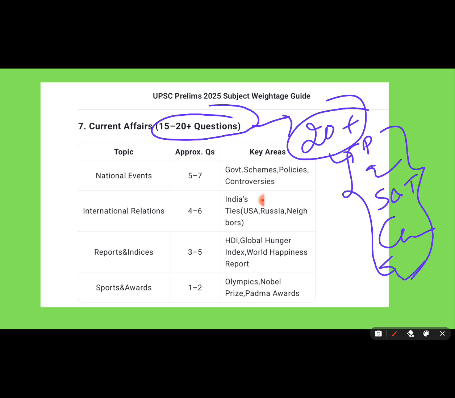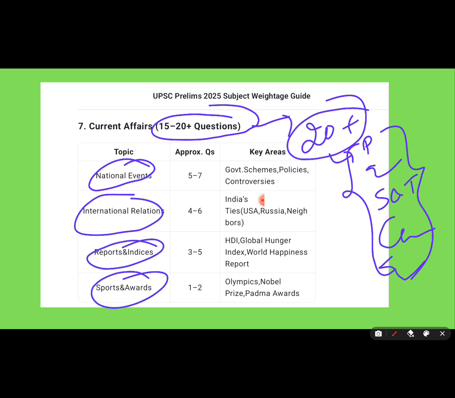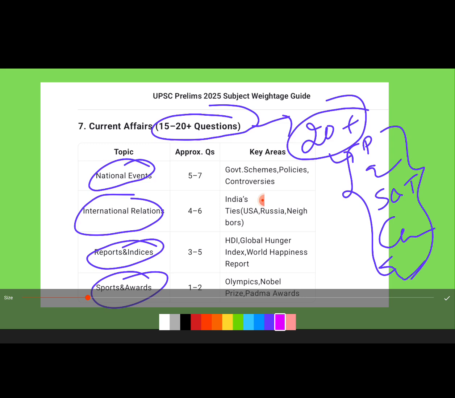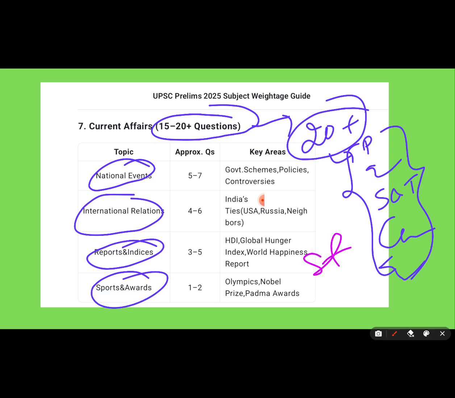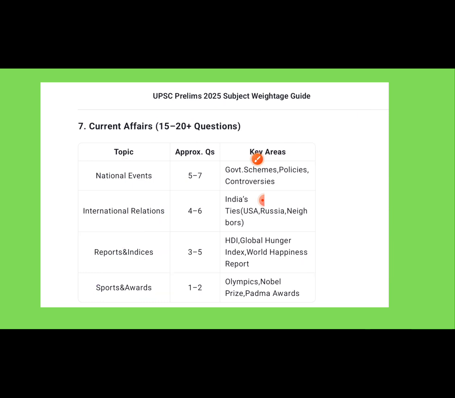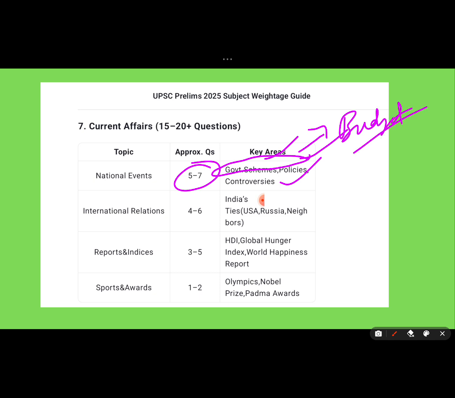So current affairs can be broadly divided into three parts: national events, international relations, reports and indices, and sports and awards. See here, don't focus on state related issues, because mostly they won't ask state related issues in current affairs. Focus on national events, government schemes, policies, controversies. For government schemes and policies, again I am telling you, you can study budget documents. The topics mentioned in the budget documents are more than enough for government schemes and policies. You study that heading and come back to current affairs and study the topic, right?